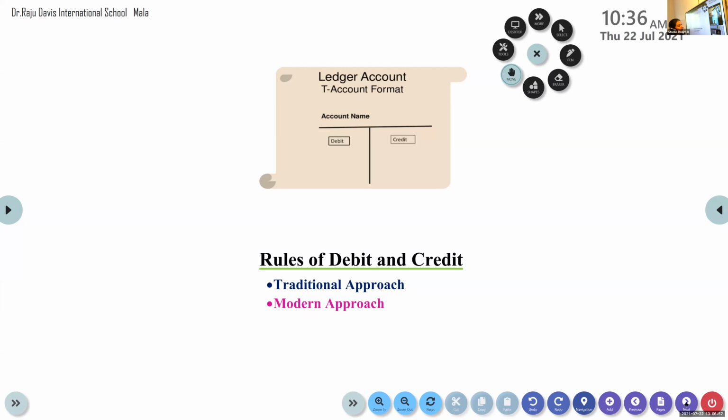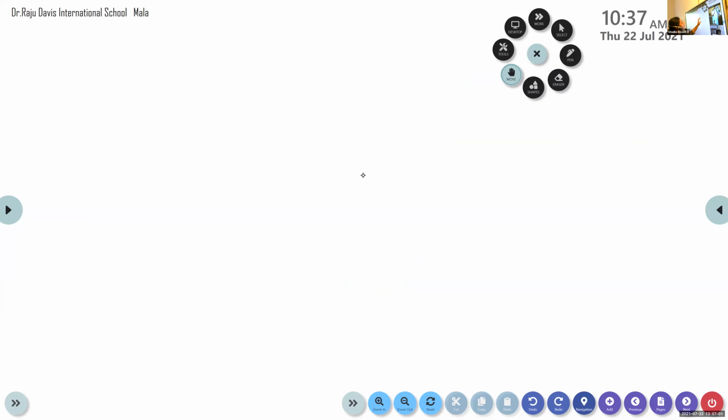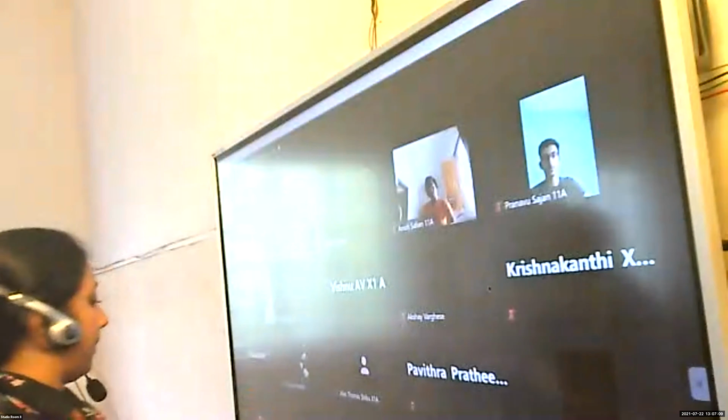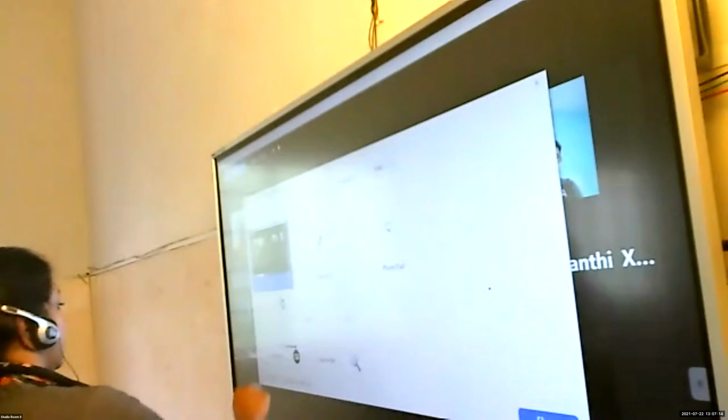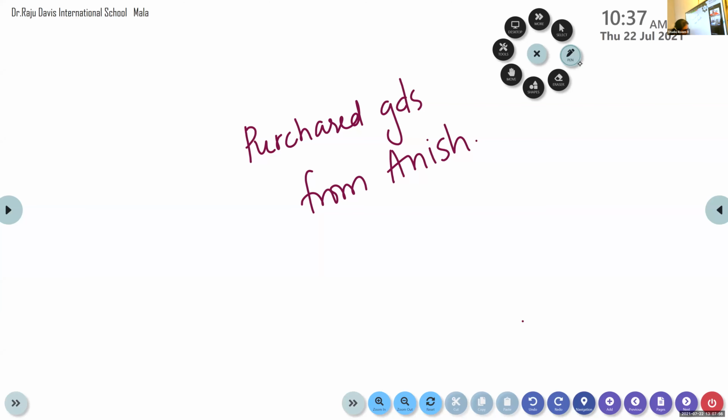For an account, suppose I purchased goods from Anish. This is a transaction. So here what is happening? What kind of a transaction is this?